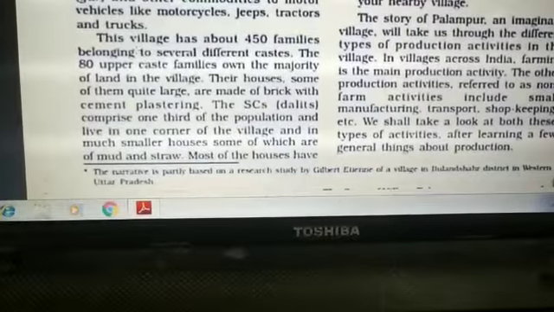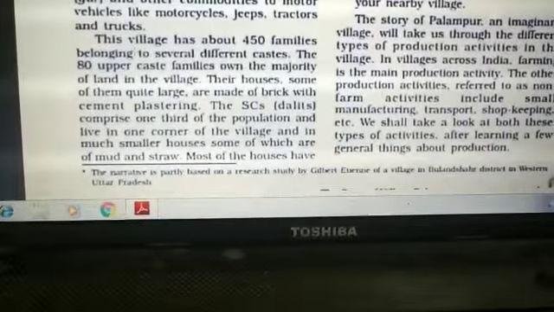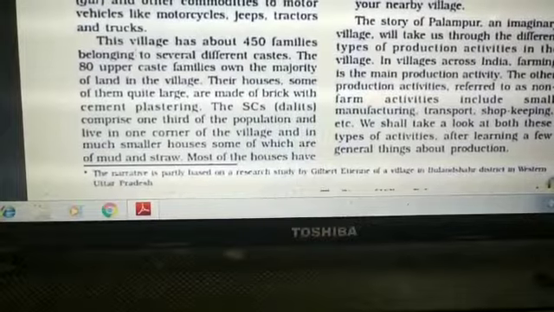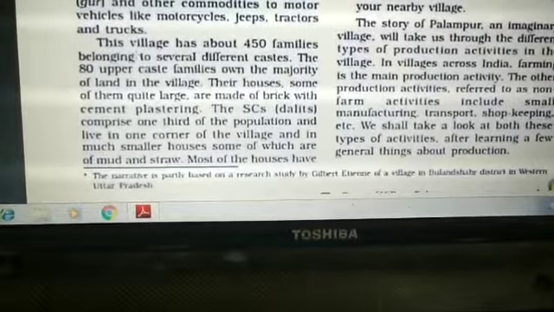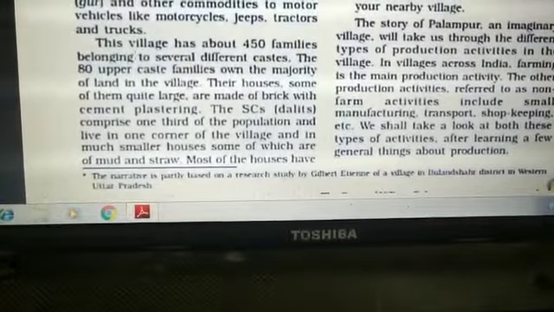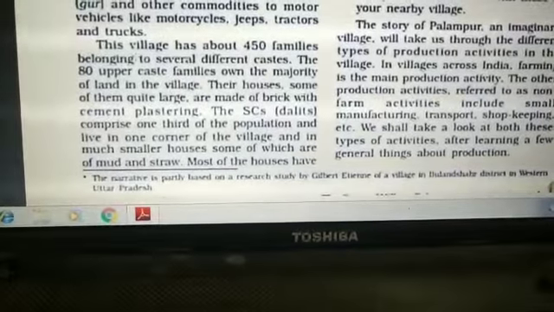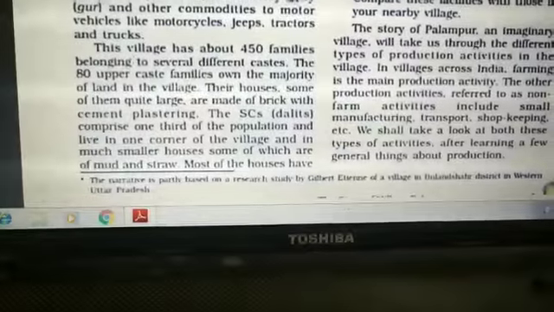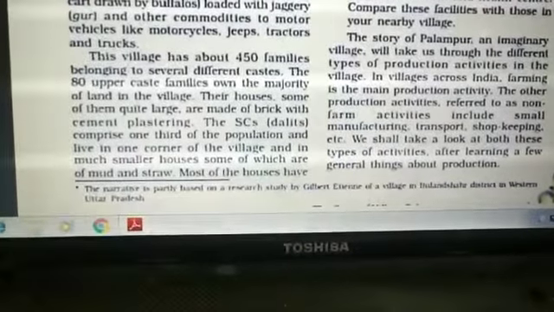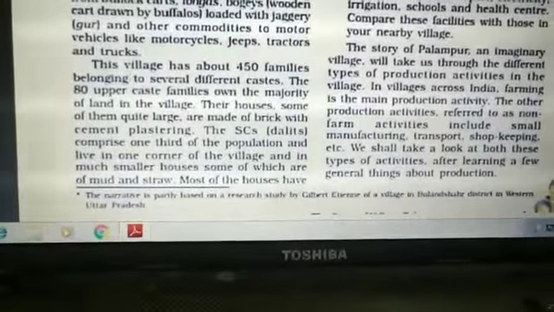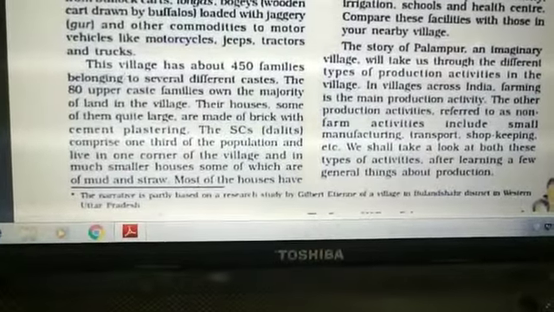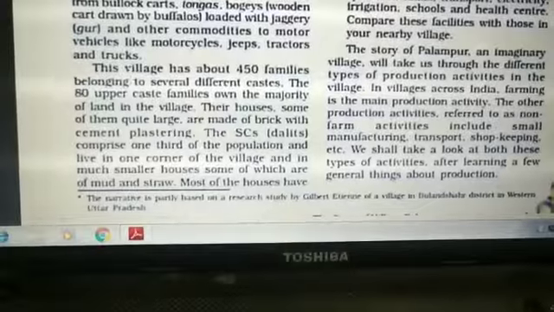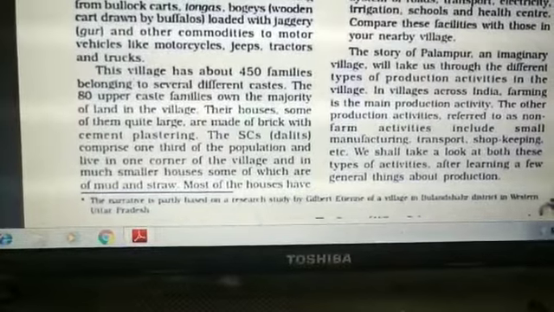The Dalits, the scheduled caste people, comprise only one third of the total population of the village. They live in one corner of the village, separately, in much smaller houses made of mud and straw.